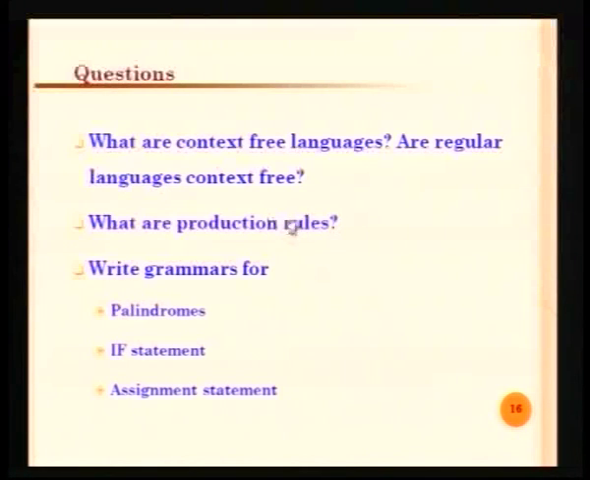And you may be asked to write grammars for palindromes, or statements like the if statement or even the assignment statement. Maybe any construct, maybe a case statement or an expression. So, just find out what the construct given to you is and what the general specification of the construct is, and based on that you write the grammar for that. These are all the possible questions as far as this context free grammar is concerned.